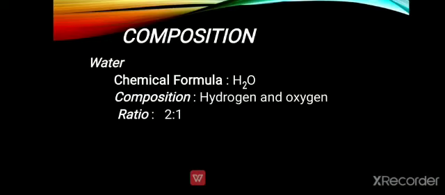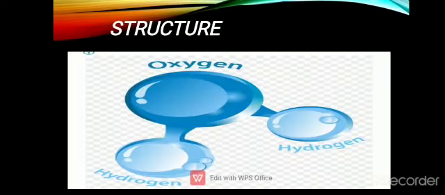Now hydrogen and oxygen will combine and form water, but in what ratio will the hydrogen and the oxygen combine? There will be 2 hydrogen and 1 oxygen to form water. Clear? So the ratio tells us how much hydrogen and oxygen will combine to form water.